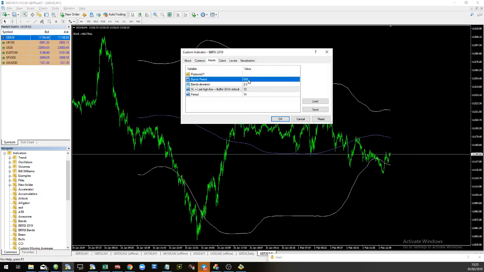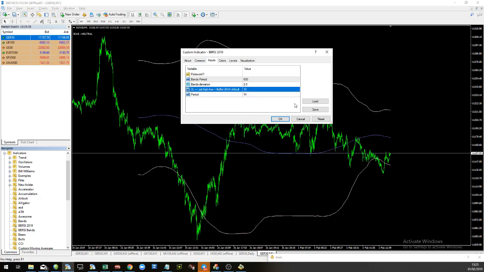Now the settings, I don't change them really, but I'll explain them. The Bollinger Band period is 600 periods on a 1 minute chart. It's 2 standard deviations on the 1 minute chart. I'll come back to this one. And the bottom one is the period. Because this is an RSI divergence based indicator, this is the number of RSI periods that you want to use. I use 14. Now this one we left out is the stop loss.